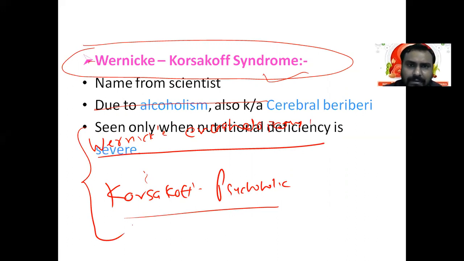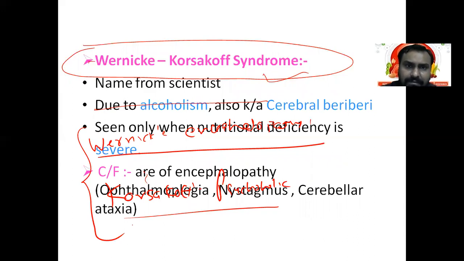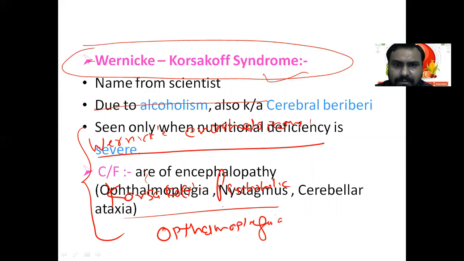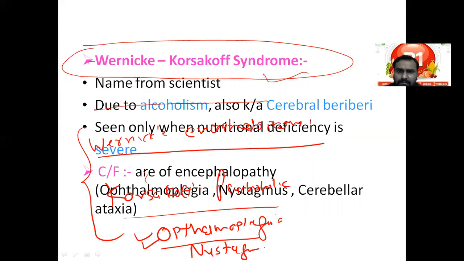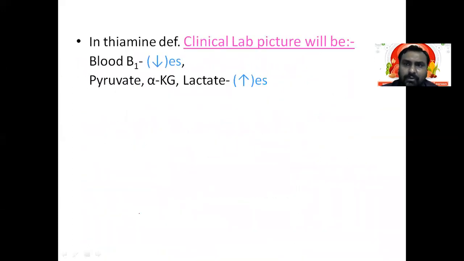So what will happen in Wernicke encephalopathy? There will be ophthalmoplegia, so paralysis of the visual system, nystagmus, irregular voluntary eye movement, continuous rapid eye movement, and cerebellar ataxia, difficulty in gait. Okay, so these are the symptoms of encephalopathy. And in Korsakoff psychosis, there is anterograde memory loss.